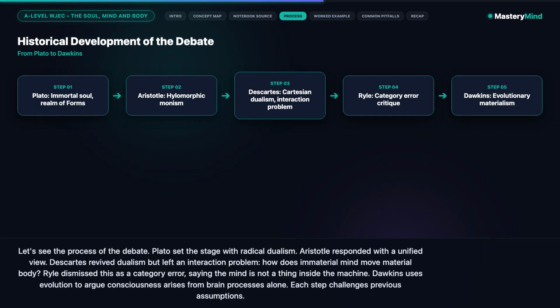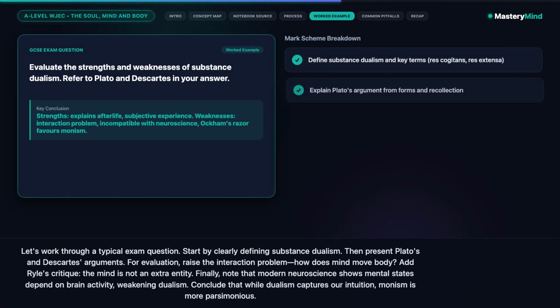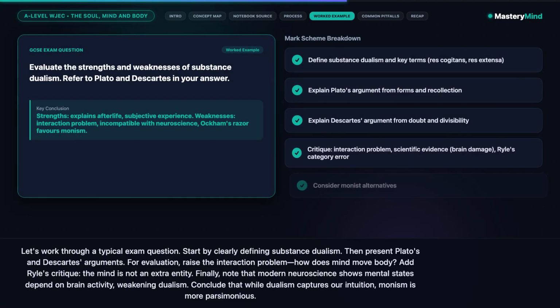Let's work through a typical exam question. Start by clearly defining substance dualism. Then present Plato's and Descartes' arguments. For evaluation, raise the interaction problem. How does mind move body? Add Ryle's critique. The mind is not an extra entity. Finally, note that modern neuroscience shows mental states depend on brain activity, weakening dualism. Conclude that while dualism captures our intuition, monism is more parsimonious.